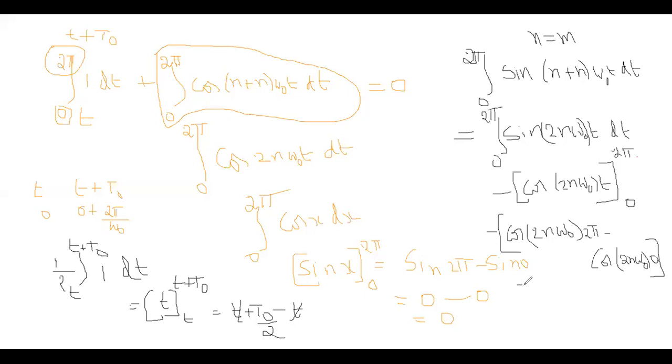Following, my dear students, what is cos 2 pi? Cos 2 pi is equal to 1. Sin 2 pi is 0. So it is minus of cos 2 pi, which is 1, minus cos 0. Cos 0 is also 1. So what is 1 minus 1? 0. When n is equal to m in a full cycle, the sine function is always 0. Now see, this is the 0.